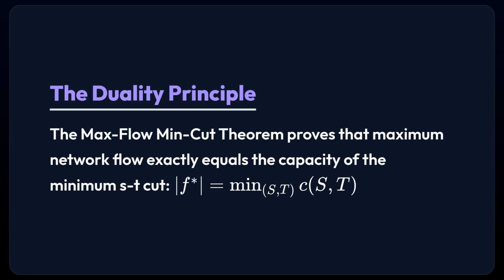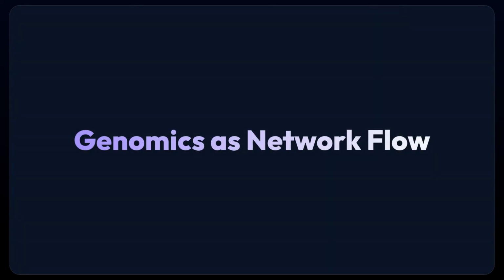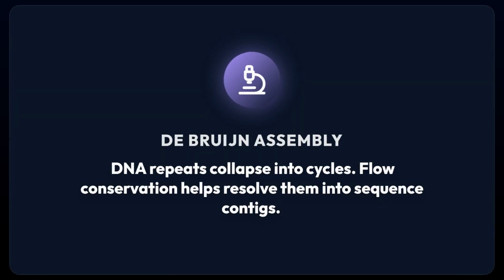This theoretical engine doesn't just route internet traffic or physical logistics. It is currently reconstructing the fundamental fabric of life. In bioinformatics, assembling a genome from billions of tiny sequencing reads uses de Bruijn graphs. Because DNA is filled with repeating sequences, these graphs knot into complex cycles. Resolving this transforms into a flow problem, balancing read depth across the graph. Instead of a theoretical single path, real-world assemblers output fragmented sequences known as contigs due to these complex biological gaps.